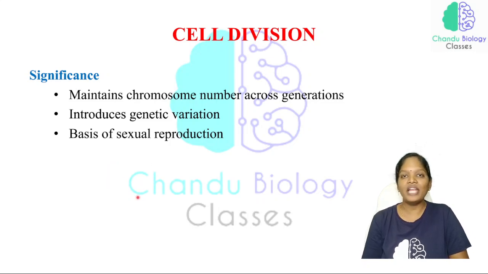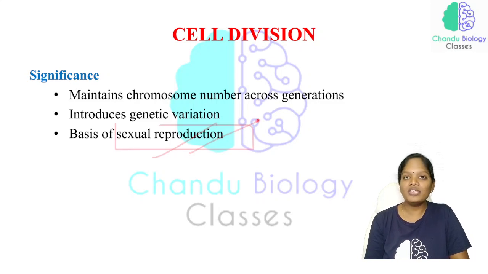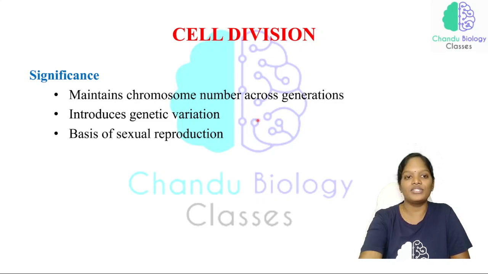You should know that it is meiotic cell division, not mitotic cell division. This is the basis of sexual reproduction, whereas mitosis is asexual reproduction. So these are the drastic differences between mitosis and meiosis.